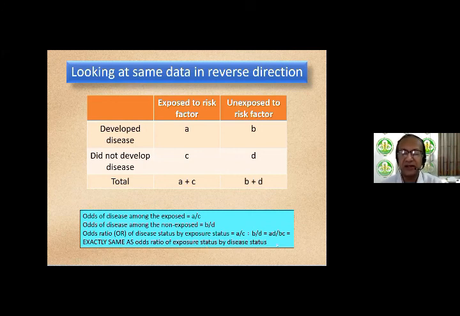So that means regardless of which direction the data is looked at, odds of developing the disease amongst the exposed or odds of having been exposed amongst the diseased, the odds ratio remains unchanged.